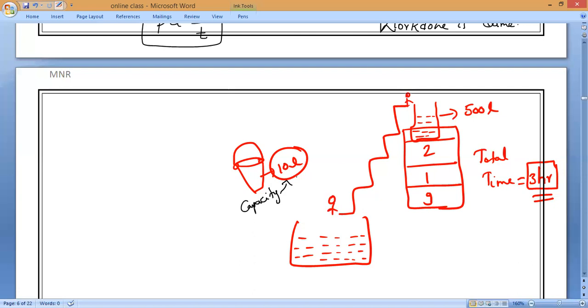Mr. Omar will feel exhausted, so you can see the speed of his work keeps slowly decreasing. Have you noticed it? Initially, he takes the water very fast and fills the water tank.